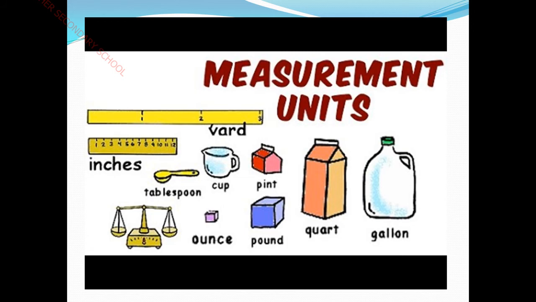Next, now see, as I told you, what are all the measuring units? These are all the simple basic units which they use often, like for measuring a scale, that yard. Next, this is inches, 1 inch, 2 inch. And for tablespoon, and this is ounce, cup, 1 cup, pint, pound, quart, gallon. See, these all are measuring units which we use to measure small quantities, right?